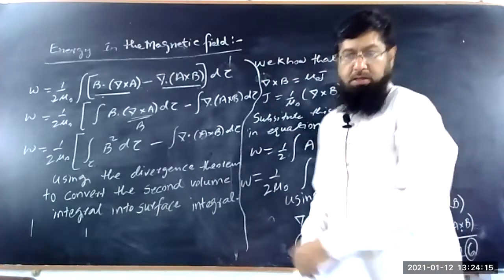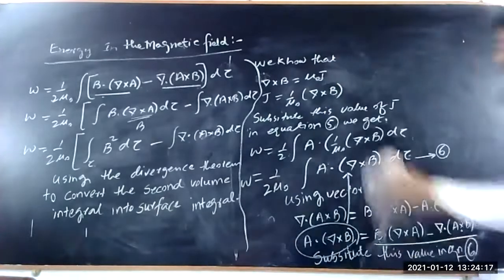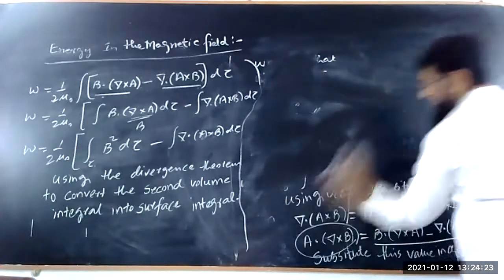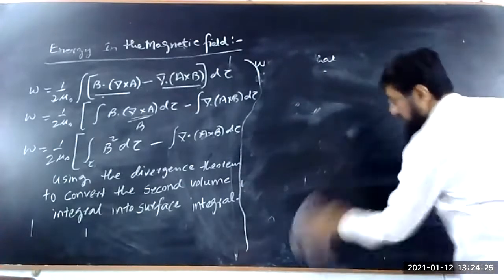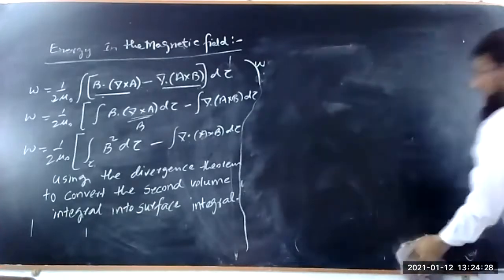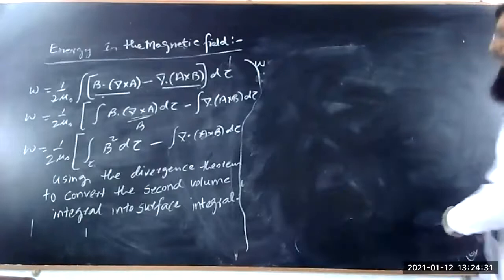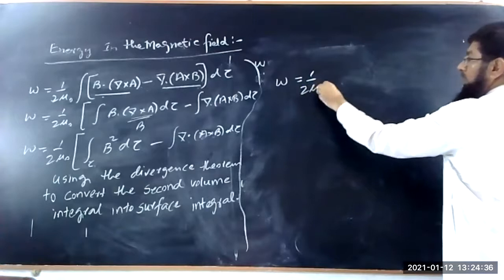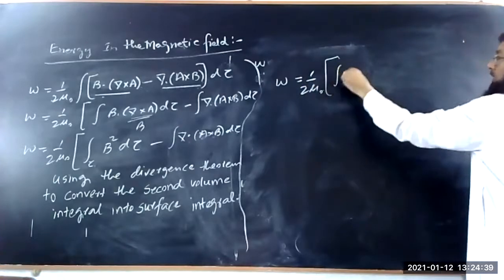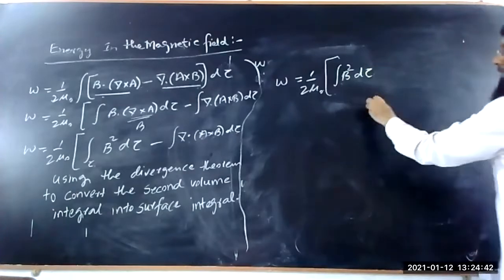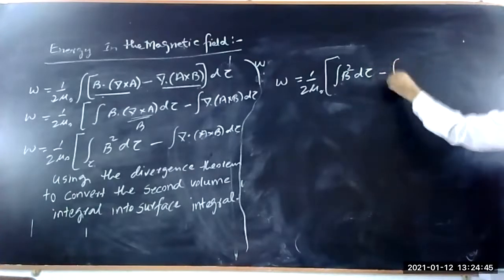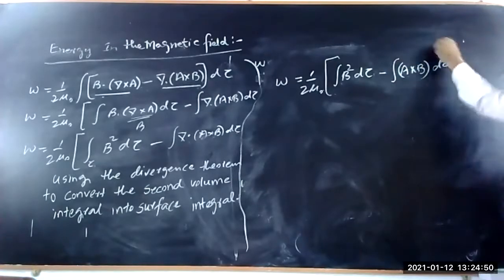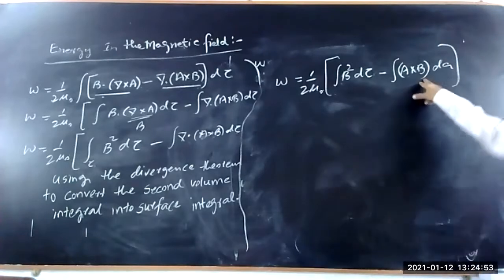So this can be rewritten as W is equal to 1 upon 2 mu naught integral of B square d tau minus integral of A cross B dot dA. So these are the two integrals now.